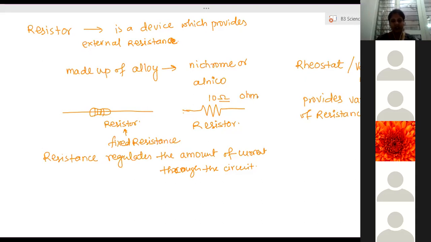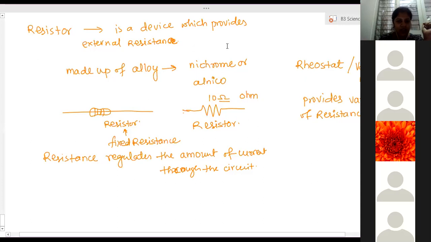But there are some devices where we are not supposed to remove the resistance and connect it every time. In a fan, the regulator button that you use is actually not a resistor, it is a rheostat, because we are only turning the knob, and due to that the amount of resistance in the circuit is changing. Clear?